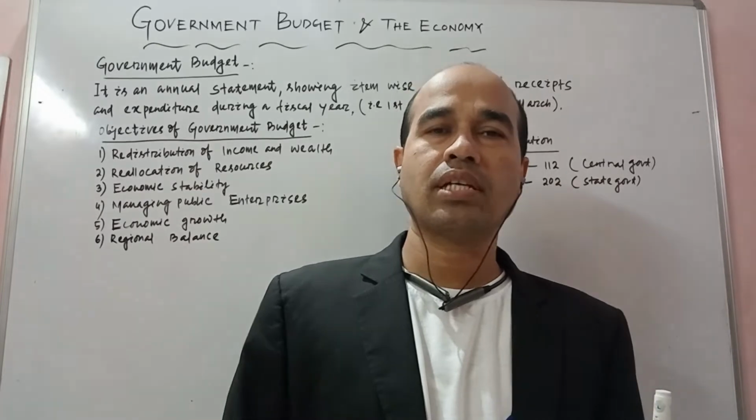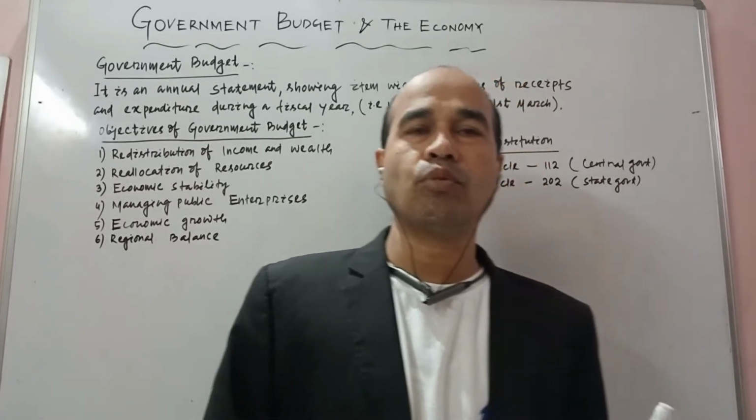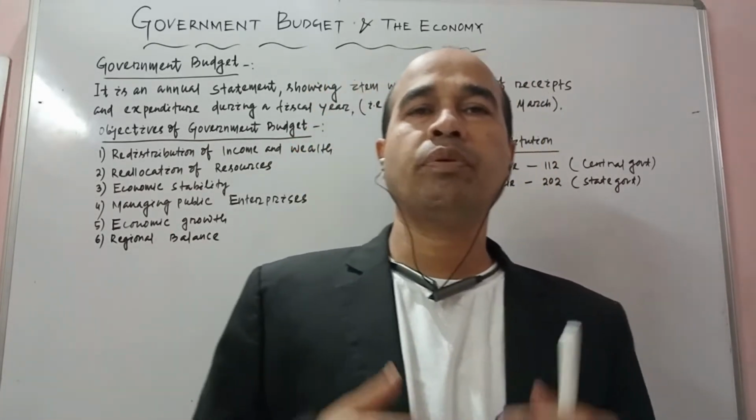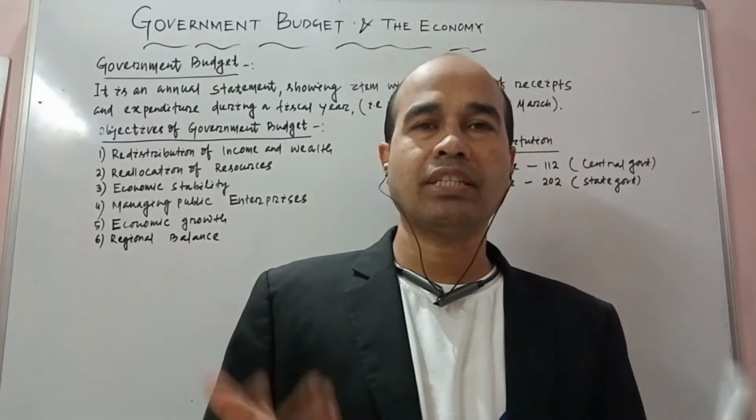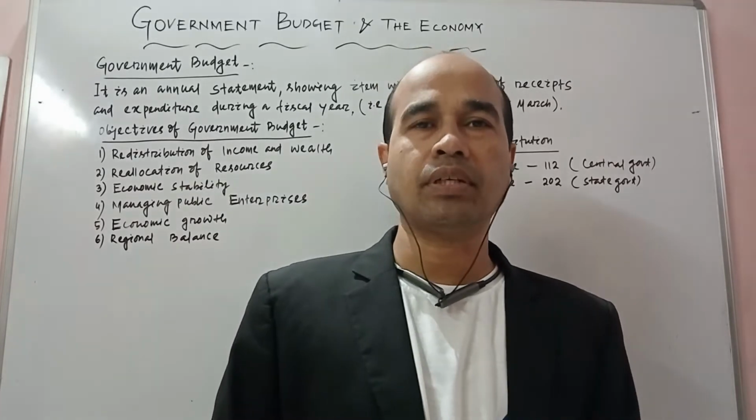And after that we discuss what happens if a government's income and expenditure both are the same. If both are not the same, then what happens? One by one I will discuss. So the first part we will discuss is the meaning of a government budget.